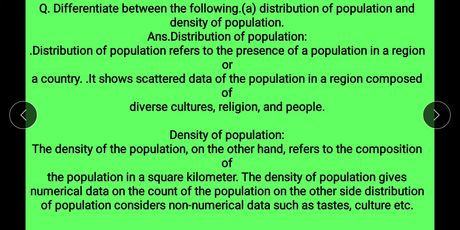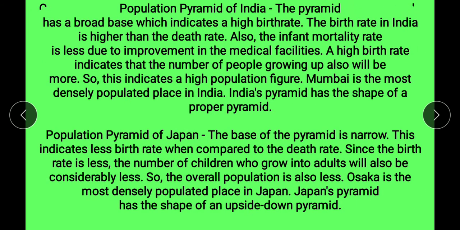Next is density of population. The density of population, on the other hand, refers to the composition of the population in a square kilometer. The density of population gives numerical data on the count of the population. On the other side, distribution of population considers non-numerical data such as taste and culture, etc.